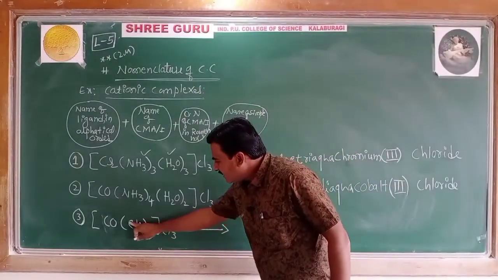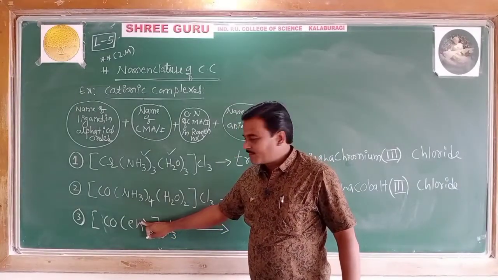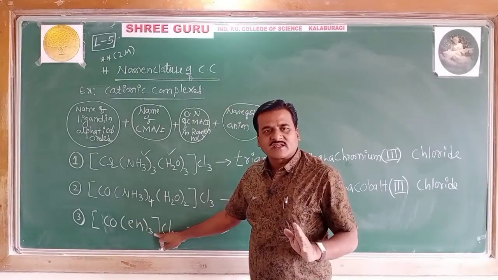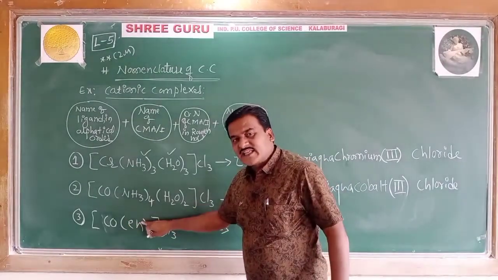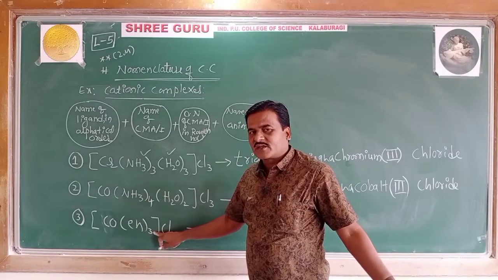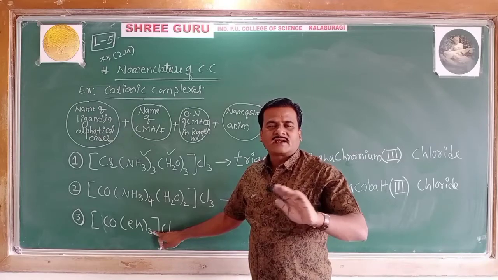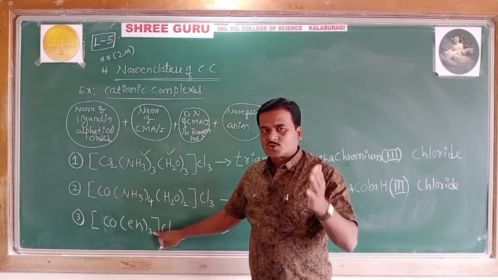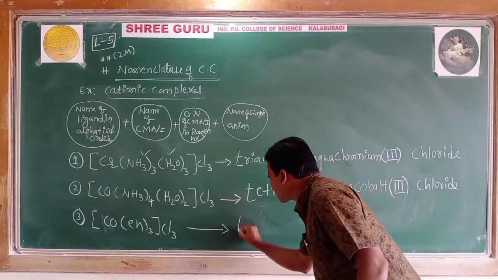So here, how many en ligands are there? It is a bidentate ligand, remember? How many ethylene diamine ligands are there? 3 are there. But already a Greek prefix is there in the name of this ligand itself. Then what is to be used? Hope you remember the rule: if a Greek prefix is already contained in the name of a ligand, then bi, di, tri should not be used, but instead bis, tris, tetrakis. So those prefixes must be used. For 3, therefore I can write tris.